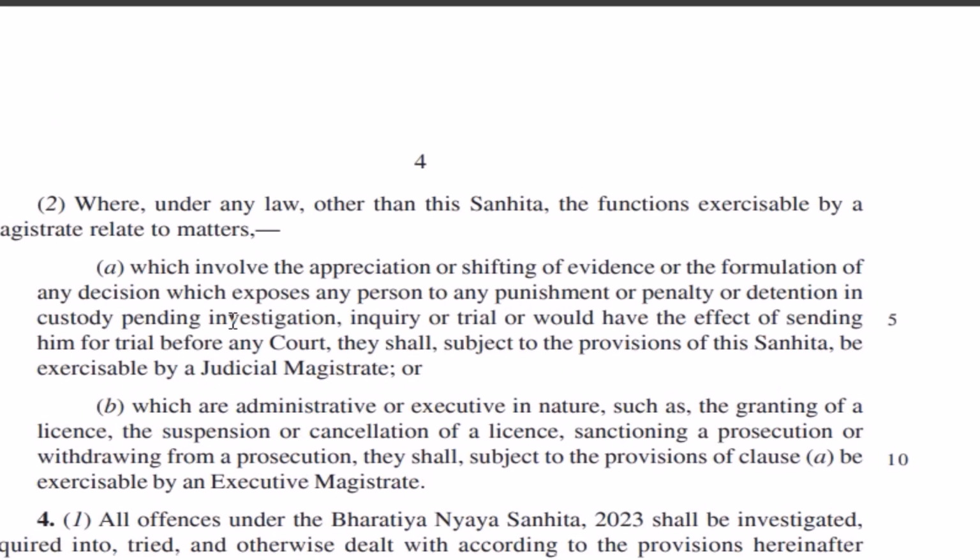Then we have, where under any law other than the Sanhita, the function exercisable by a magistrate relates to matters which involve the appreciation or sifting of evidence, or formulation of any decision which exposes any person to any punishment or penalty, or detention in custody pending investigation, inquiry, or trial, or would have the effect of sending him to trial. Now, JMFC and JMSC both have powers, but their powers differ. So they have to work according to their given powers, according to their given jurisdiction.